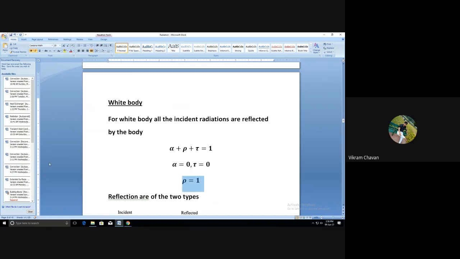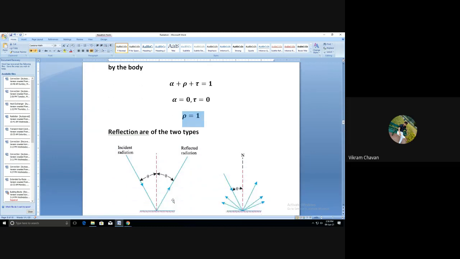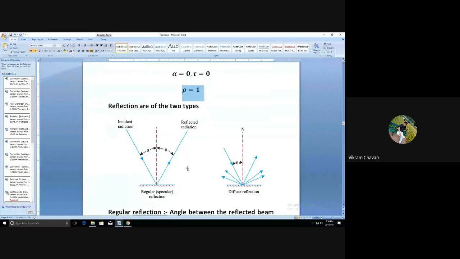Now we have to consider two different types of reflection. The first one is the regular reflection and the second one is the diffused reflection. The regular reflection is also called specular reflection. Regular reflection means the reflected ray makes some angle with the normal, and the same angle is made by the incident ray with the same normal. That reflection is considered regular or specular reflection.